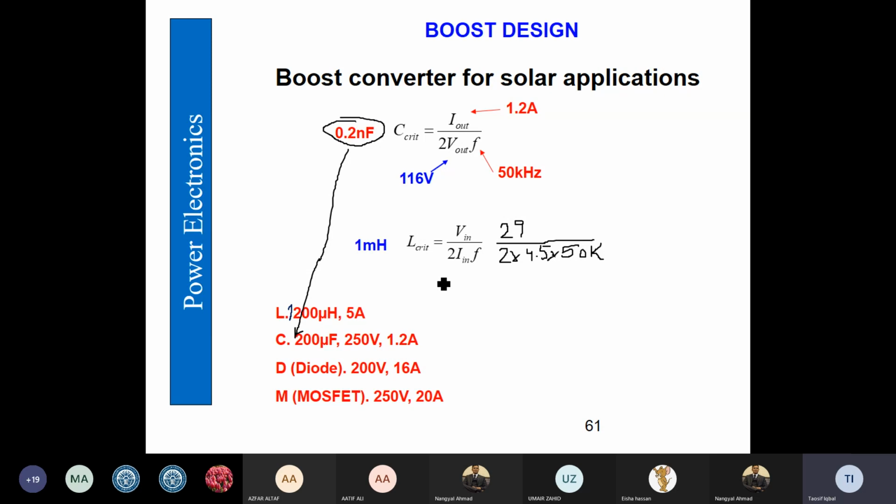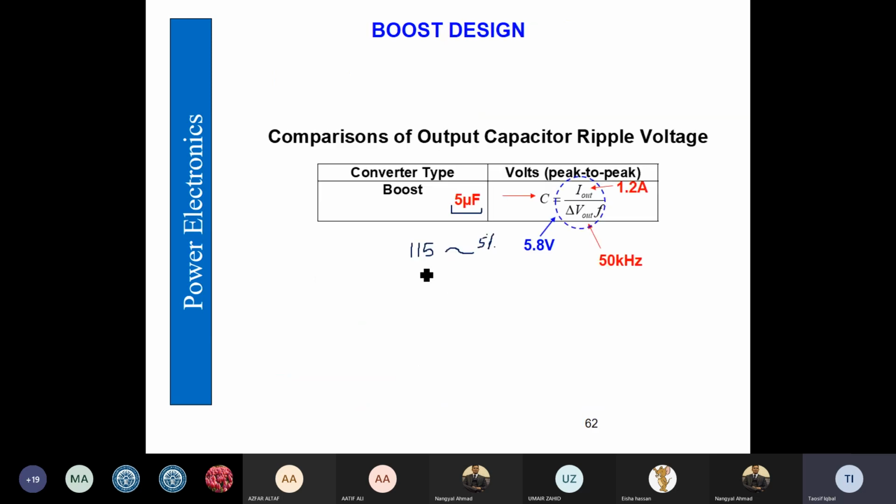So to find the actual values, we again find the inductor and capacitor with the help of ripple factor. So 5% ripple factor gives us the value of delta V as 5.8 volts. I out is 1.2 amperes and frequency is 50 kilohertz. So we get 5 microfarad.